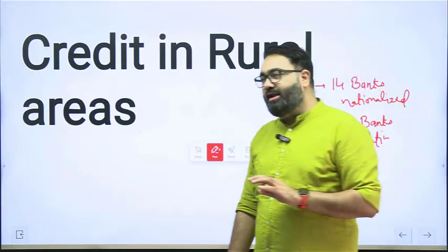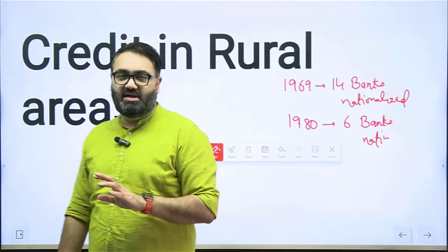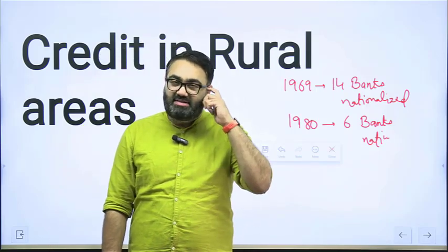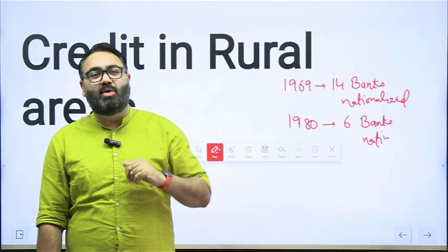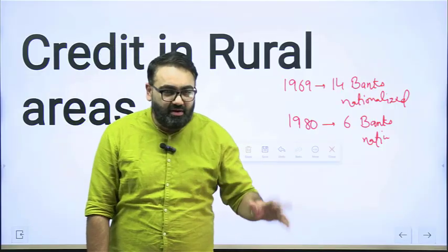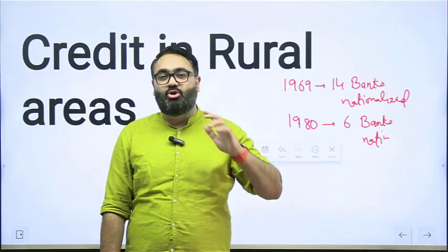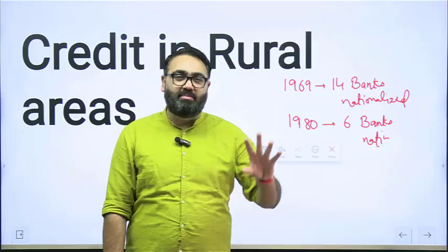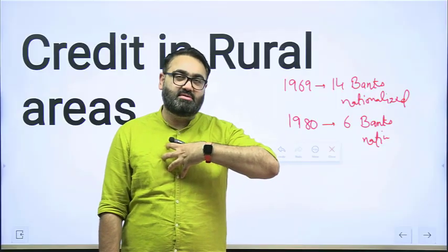The government thought that people in the rural areas, especially farmers, etc., do not get access to credit. So what the government said was, okay, we will take matters into our own hands. We will take over the banks and then we will decide who will get the loan and who will not get the loan. In this way, we are actually making sure that we are the decision makers.